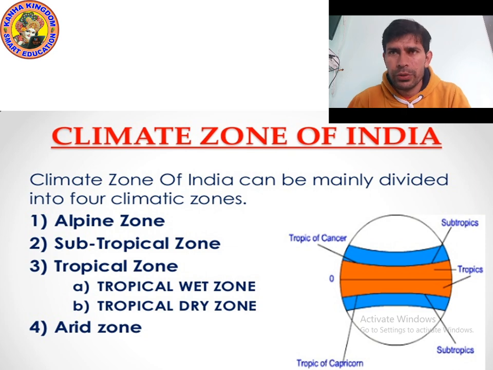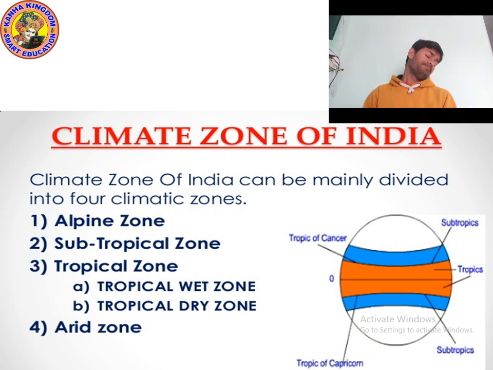They are divided according to the Tropic of Cancer and the Tropic of Capricorn. The Tropic of Cancer is above the equator, and the Tropic of Capricorn is below the equator. If you have studied social studies, you might know about Cancer, Capricorn and the equator. The equator is actually the 0 degree line. So these are the zones: alpine zone, subtropical zone, tropical zone, arid zone.